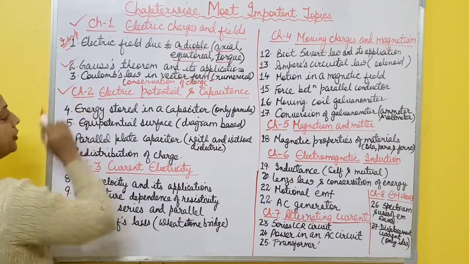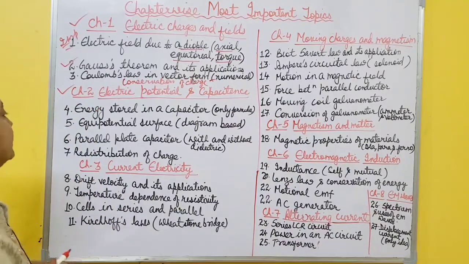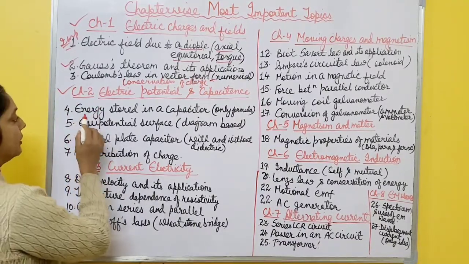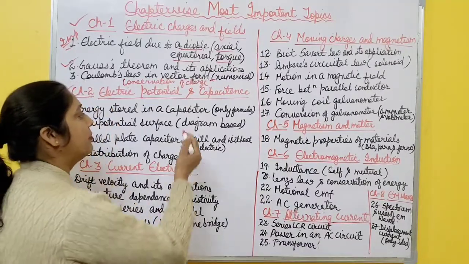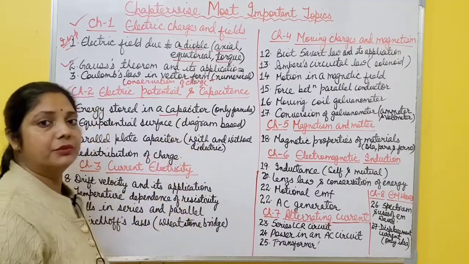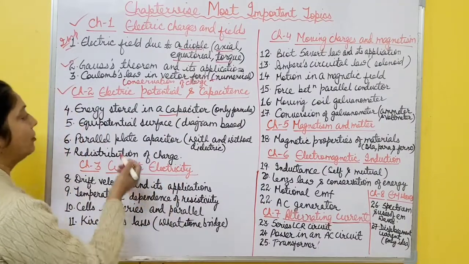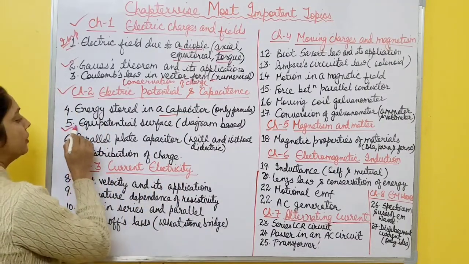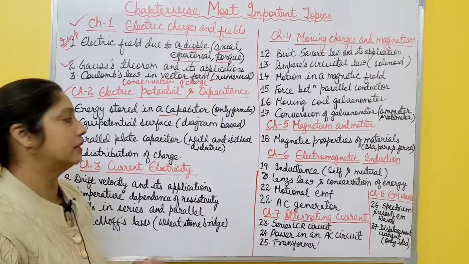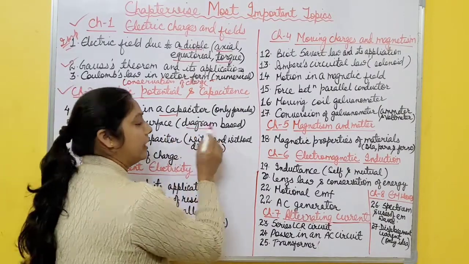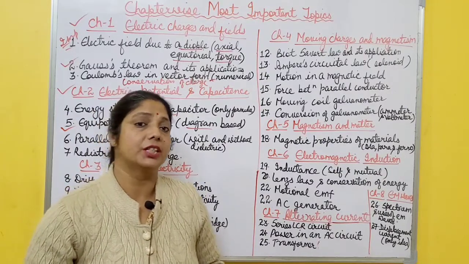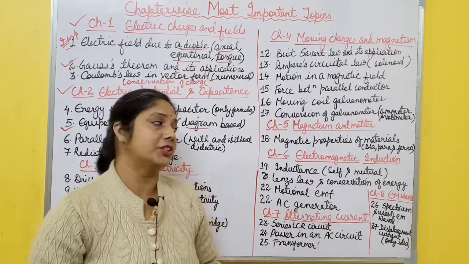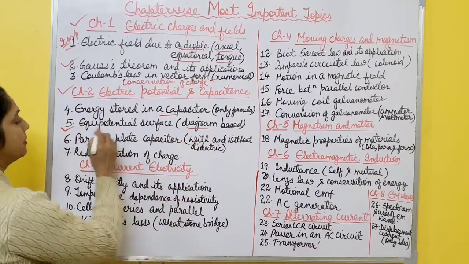Then come to chapter 2, electric potential and capacitance. In this one, first topic is energy stored in a capacitor. No derivation is required, you only have to learn the formula and practice numericals based on that formula. Then second one is equipotential surface. Questions come based on diagrams: draw equipotential surface for a positive charge, a negative charge, and a system of opposite charges. So just diagram based questions come from this one.